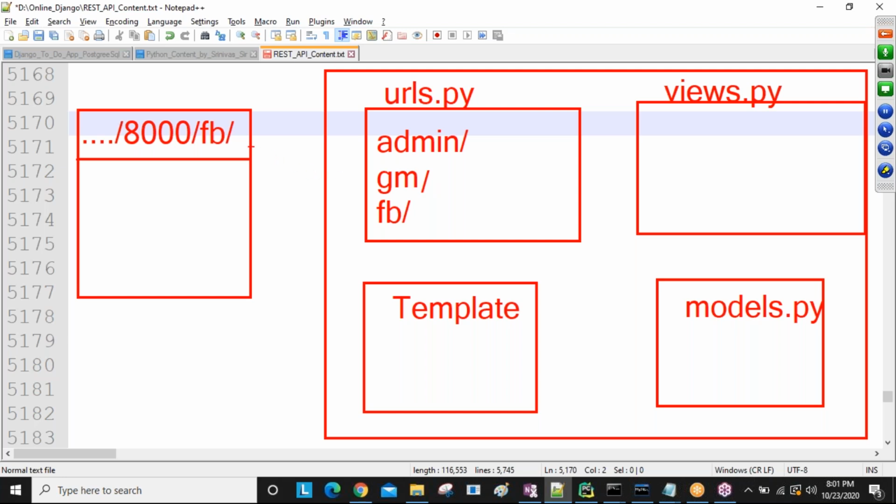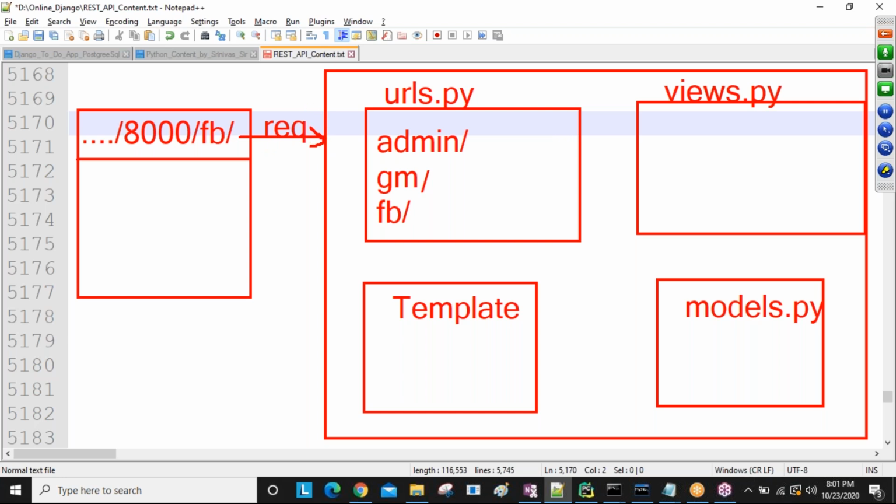From the browser, we are going to send one request. First, that request is hitting the Django project. Whenever you send the request from the browser, it first reaches the Django project, because with this IP address and this port number you are executing this Django project. This is what we call request sending.